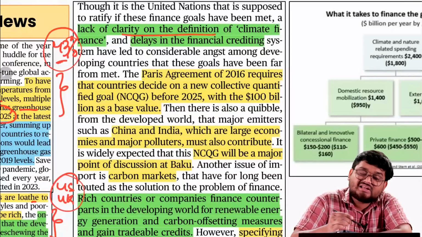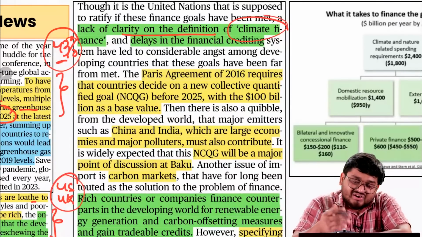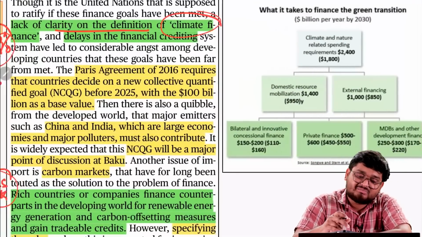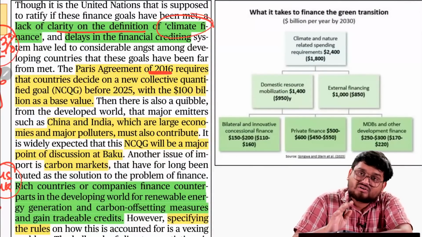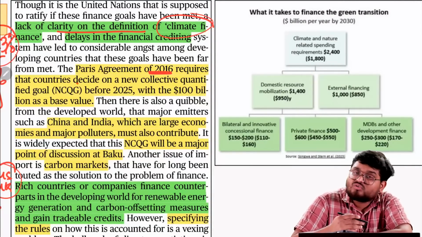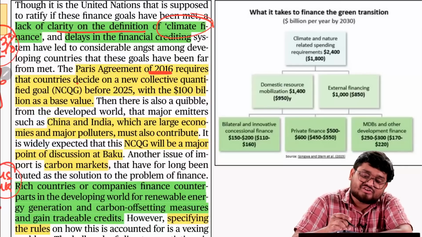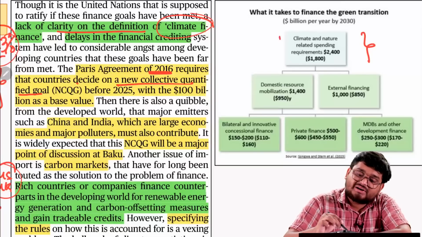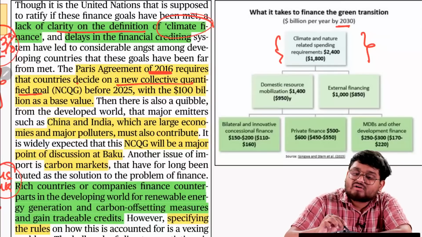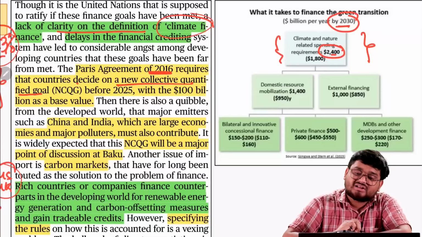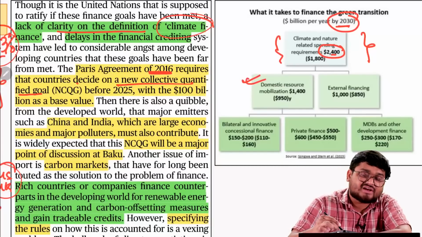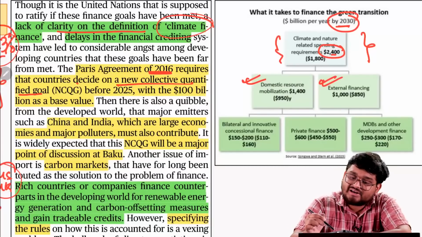The lack of clarity even on what climate change is. The definition of climate change is not at all agreed at the global community level, right? The Paris Agreement 2016 required all countries to have a new collective quantified goal, that is, mobilizing around 2,400 billion dollars by 2030. That can come from the domestic side, that can come from external funding too.